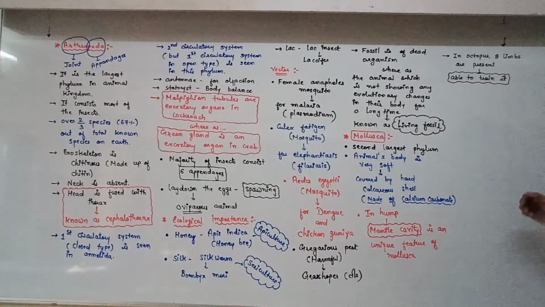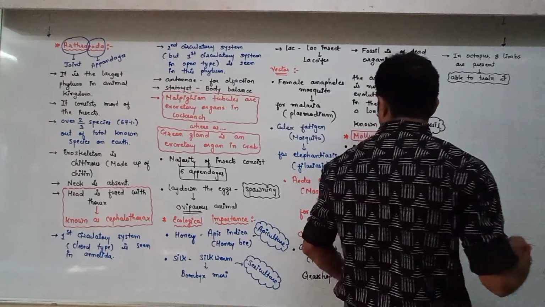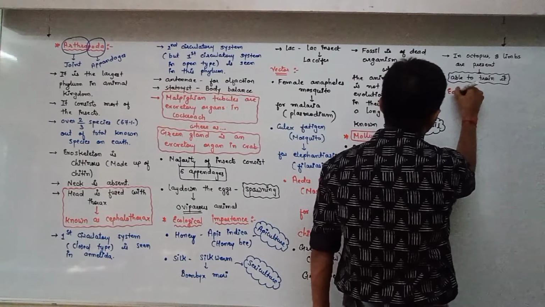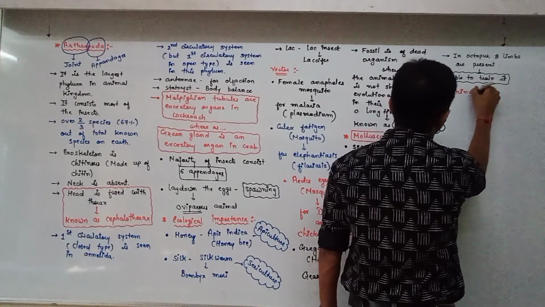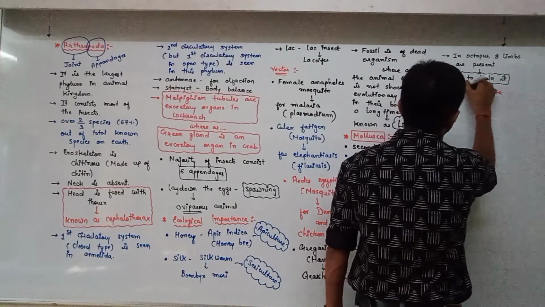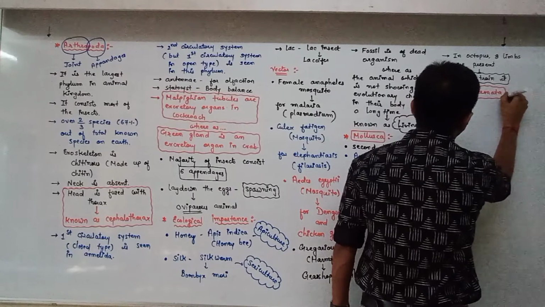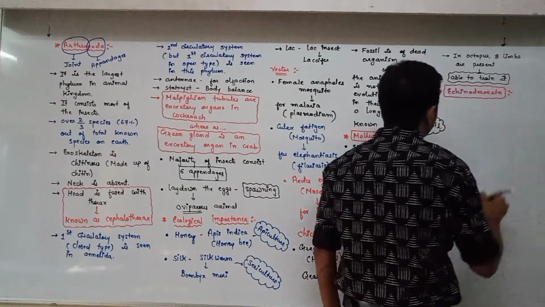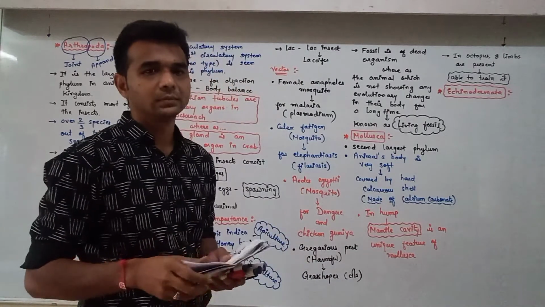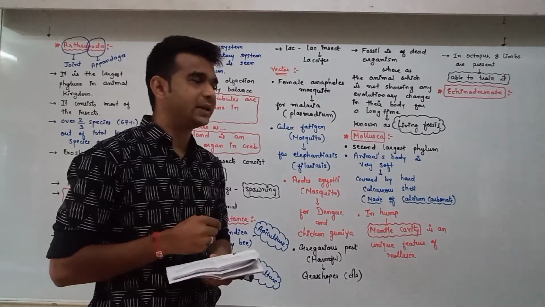Now the next is Echinodermata. Echinos means stinging, spicules, spiny body.